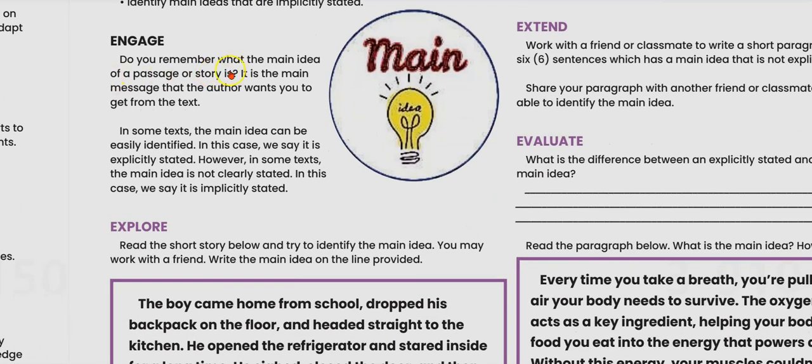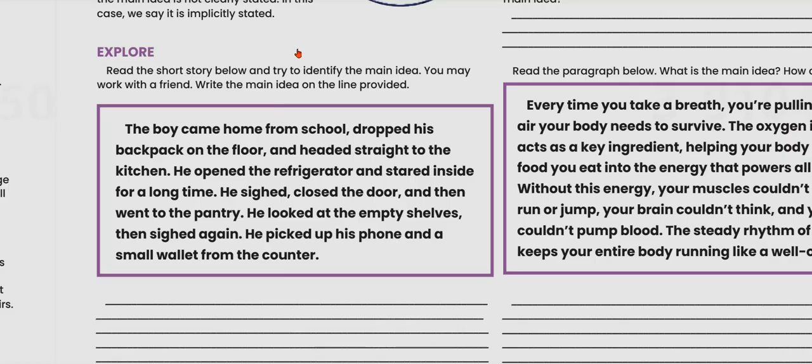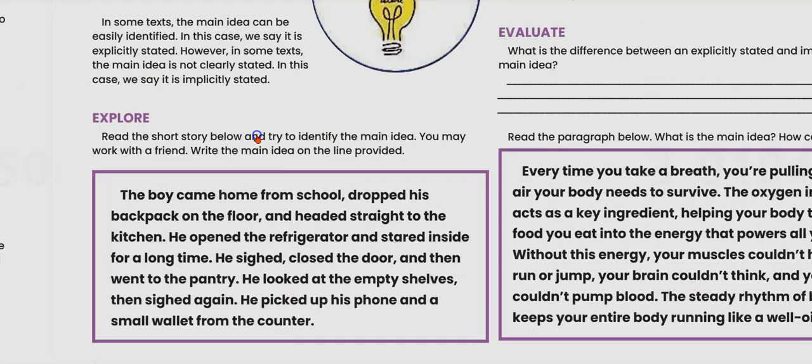Engage. Do you remember what the main idea of a passage or story is? It is the main message that the author wants you to get from the text. In some texts, the main idea can be easily identified. In this case, we can say it is explicitly stated. However, in some texts, the main idea is not clearly stated. In this case, we say it is implicitly stated. So when it is easy, explicitly stated, and when we have to think and search and so on, we could say that it's implicitly stated.